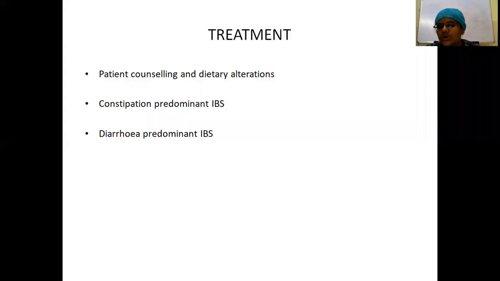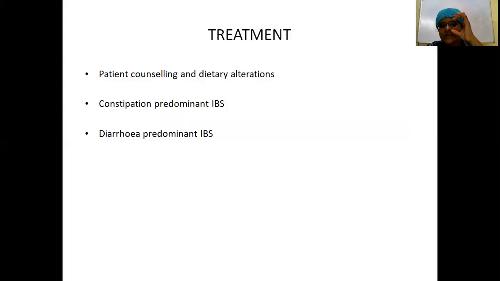So why is patient counseling more important? Because this is a functional disorder. You need to explain the functional nature of the disease to the patient, and also explain the benign nature, that it is not something dangerous. With counseling of this patient, once you reduce the stress factor and the emotional component is also dealt with, the IBS symptoms will settle down in almost 50% of the patients. And then coming to the diet of the patient, you have to inquire about the entire diet of the patient.